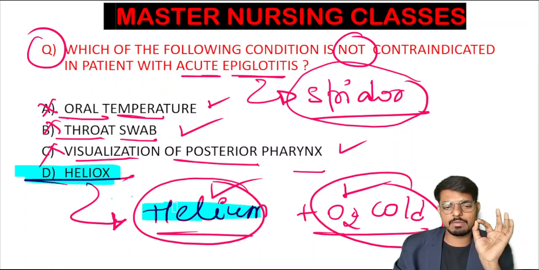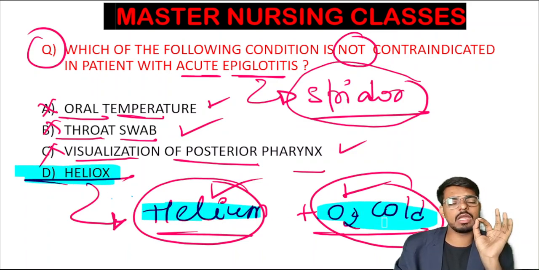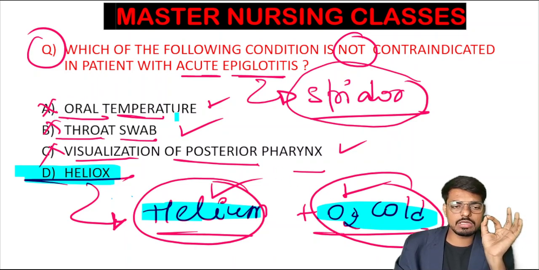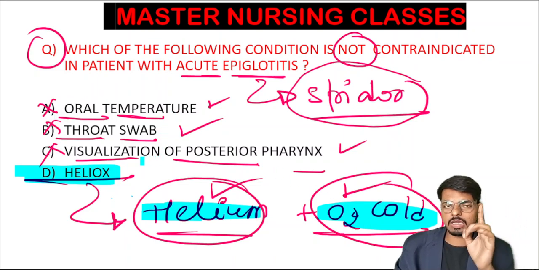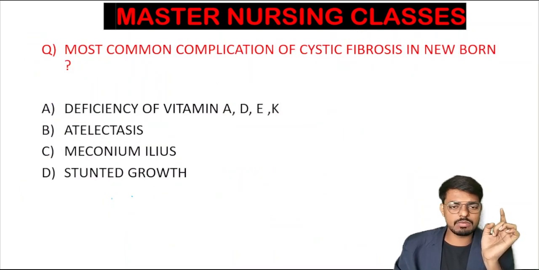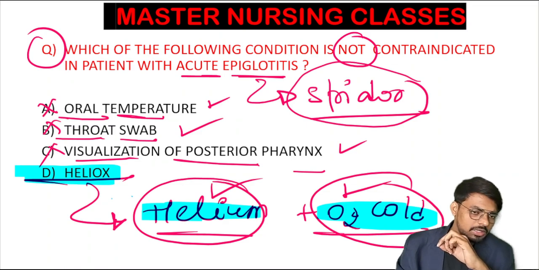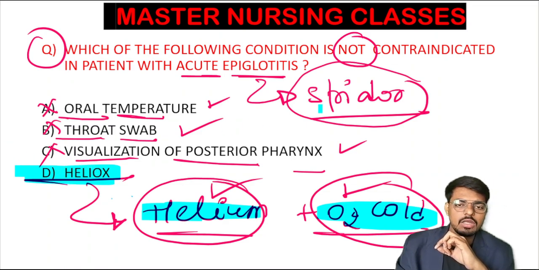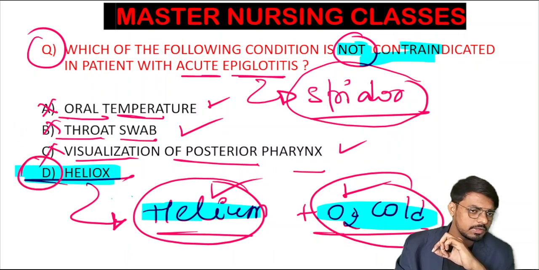So heliox, helium plus oxygen, is the preferred treatment in the epiglottitis patient, and all three options A, B, C are contraindicated in epiglottitis. Never ever use the throat swab, oral temperature, and visualization of the posterior pharynx. All those things are contraindicated in acute epiglottitis. Option D is not contraindicated, and this is the treatment. So option D is the correct answer for the question.